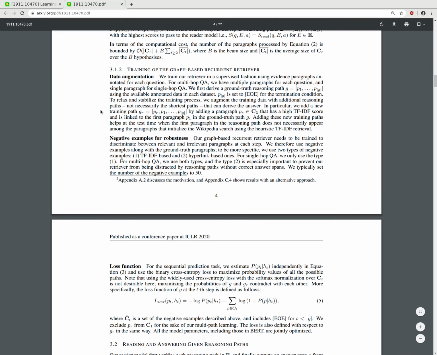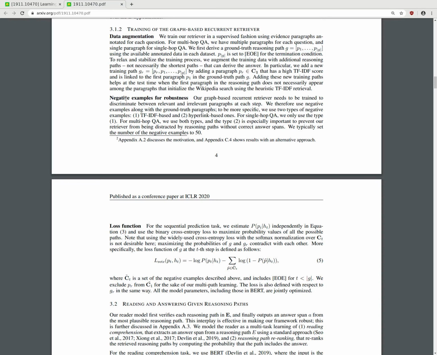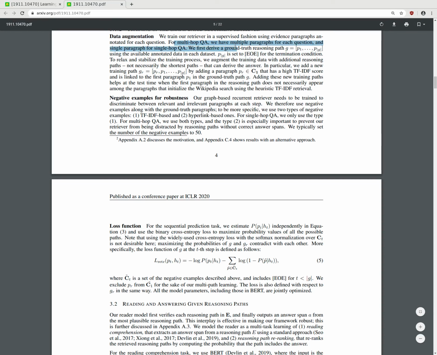Okay, training of the graph-based recurrent retrieval. Training with graph-based recurrent retrieval data augmentation. We train our retriever in a supervised fashion using evidence paragraphs, which is here with multi-hop ground truth reasoning. We augment the training data with additional reasoning paths, not necessarily the shortest paths that can derive the answer.